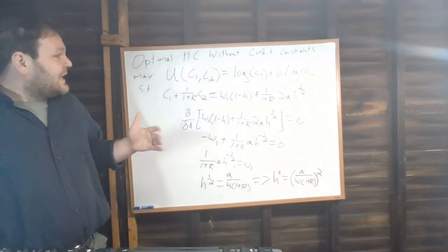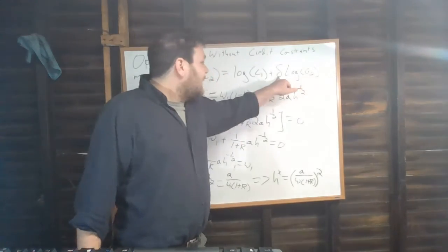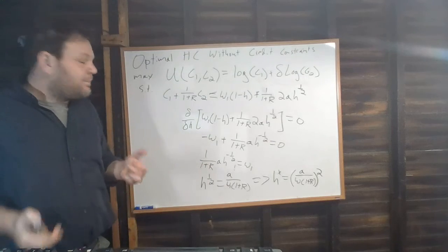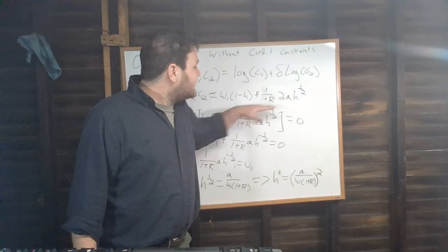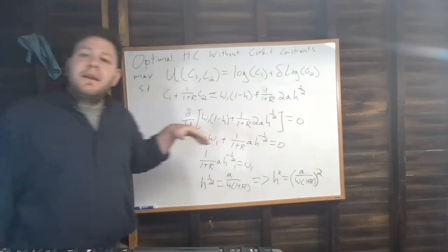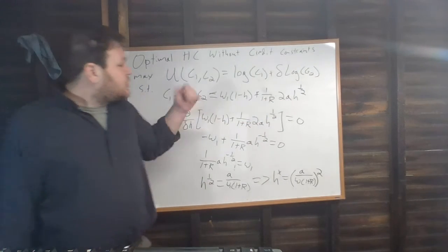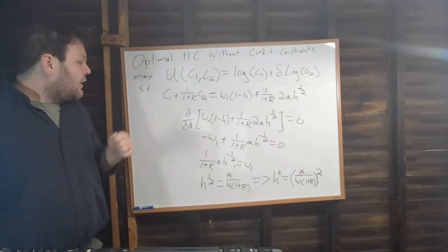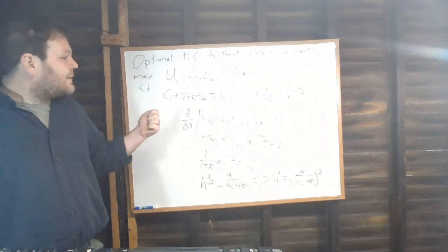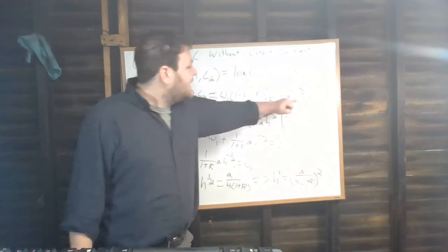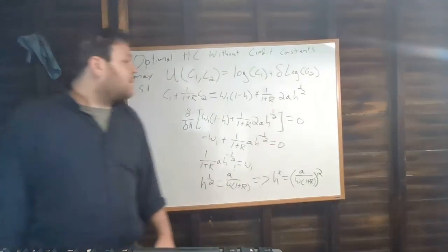And likewise, if I don't care at all about the future, right, I'm a complete YOLO person, what I can do is I would say, well, I'm not going to spend any money in period 2, right? Let's say I had a delta of 0, go to a real extreme. What I would do is, in period 1, I would borrow against all of my future earnings, right? I would know that I was going to choose S so that 1 plus R times negative S is exactly equal to 2AH to the 1/2.